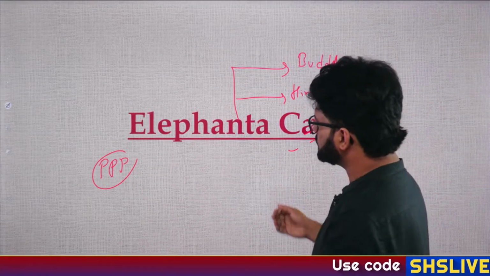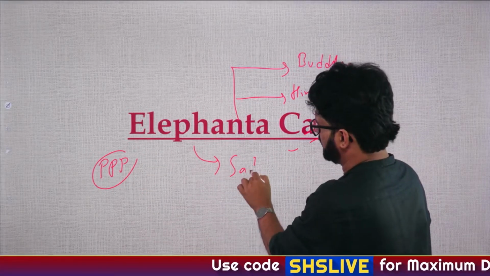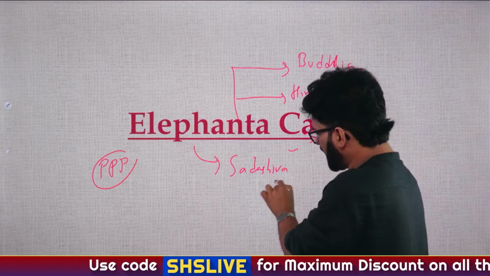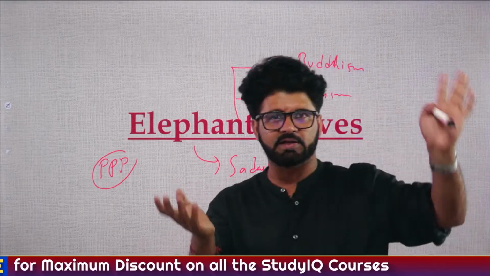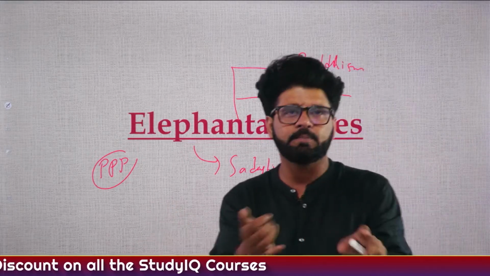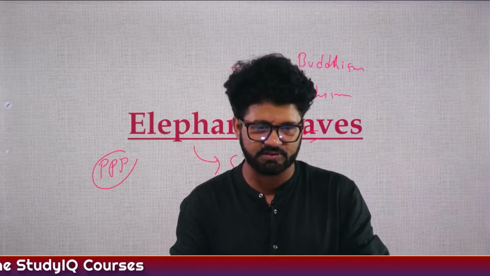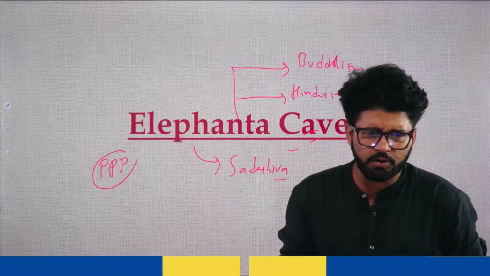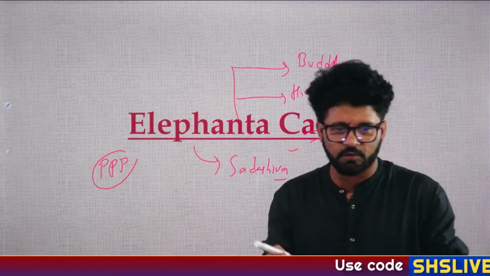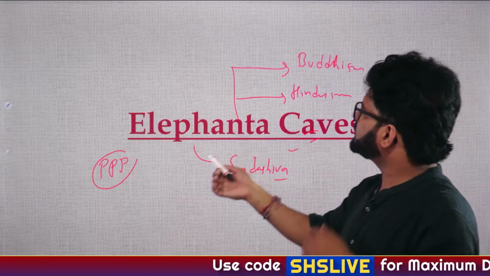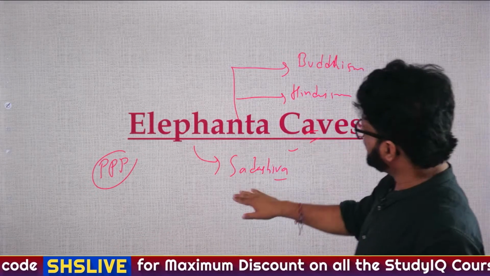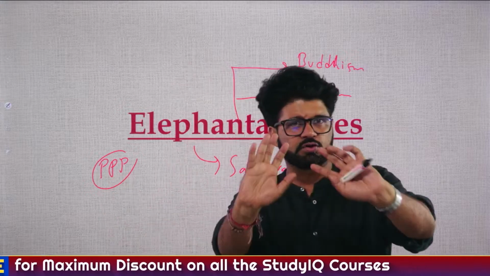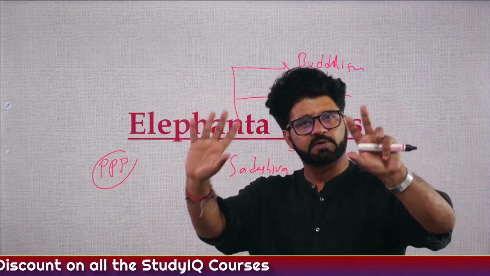One tenet of Hinduism is Sadashiva, which is an image of Shiva. They can ask you, just like Rang Mahal, we have talked about Bagh caves, Padma Pani paintings, Ajanta caves. Remember these key attributes related to these caves and temples. Ad came in between. What did you ask? Okay, I also forgot what I asked. So I just asked why they are called Elephanta caves, Manisha. So Sadashiva is associated with Elephanta caves. That is a representation of Shiva in 3 forms: creator, preserver and destroyer.